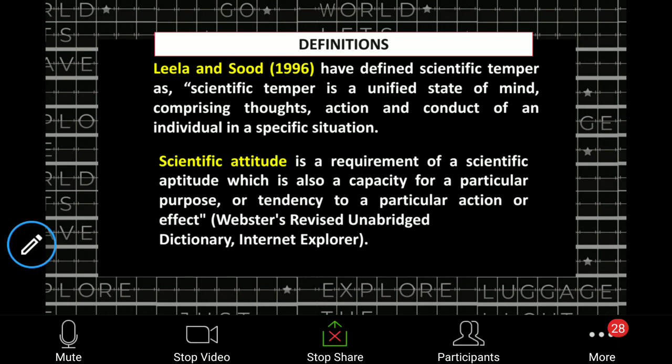When you experiment, you come to the conclusion. That experimentation is nothing but the scientific attitude. You won't allow your information to be only in level 3, that is the apply stage. You will carry your knowledge to the next level, that is the analyze stage. Slowly you will go to the higher levels of Bloom's taxonomy. So experimenting and then analyzing the situation will develop that scientific attitude in you.